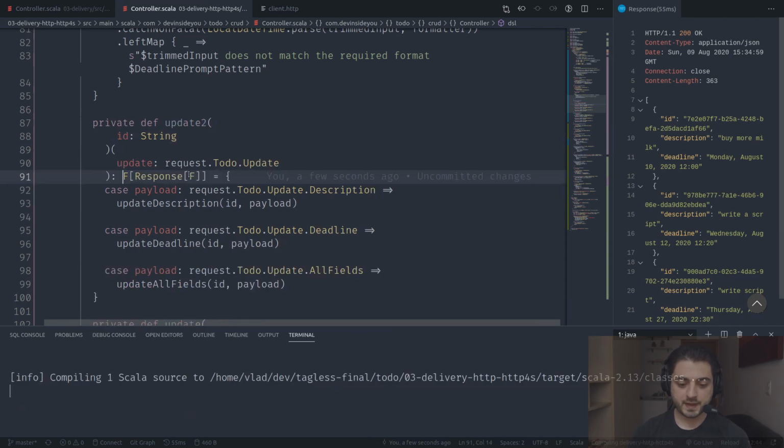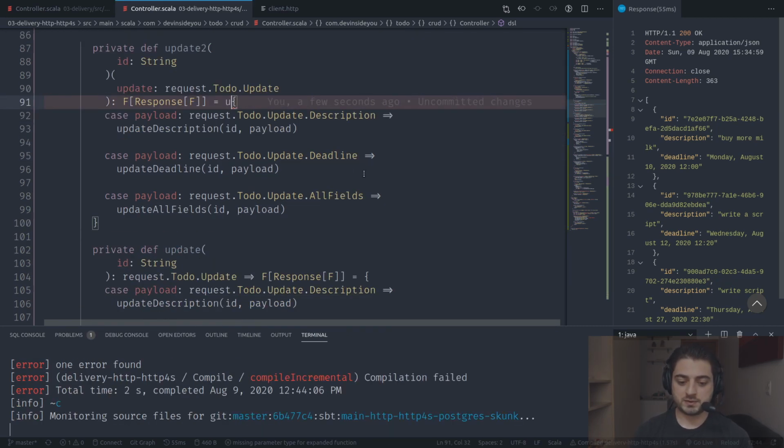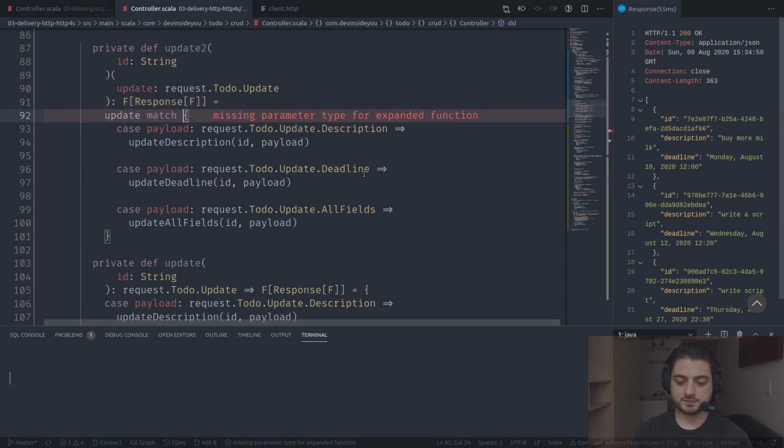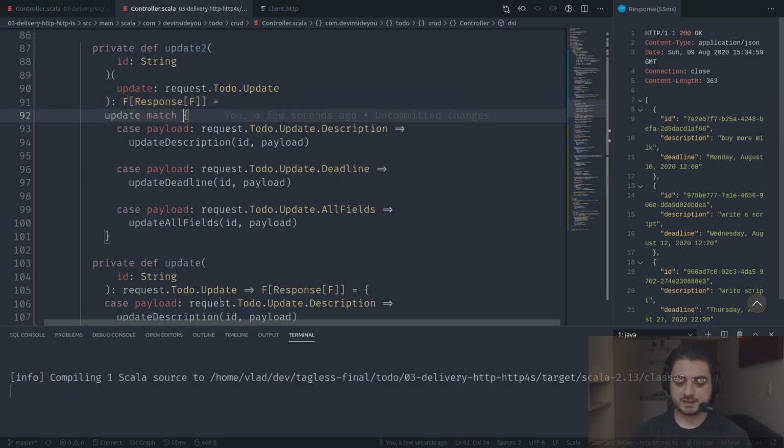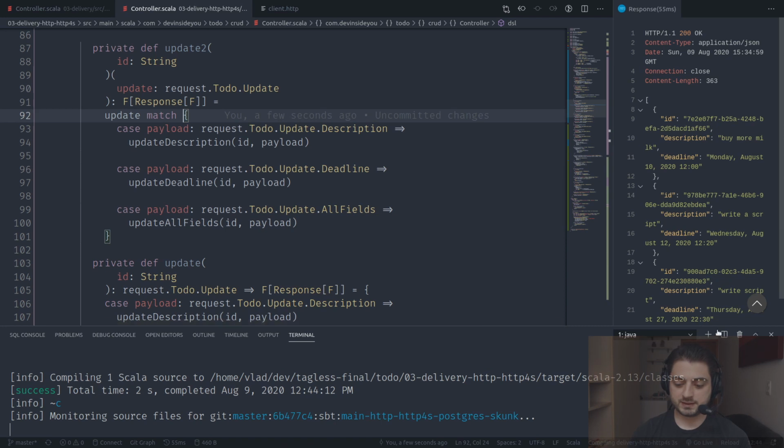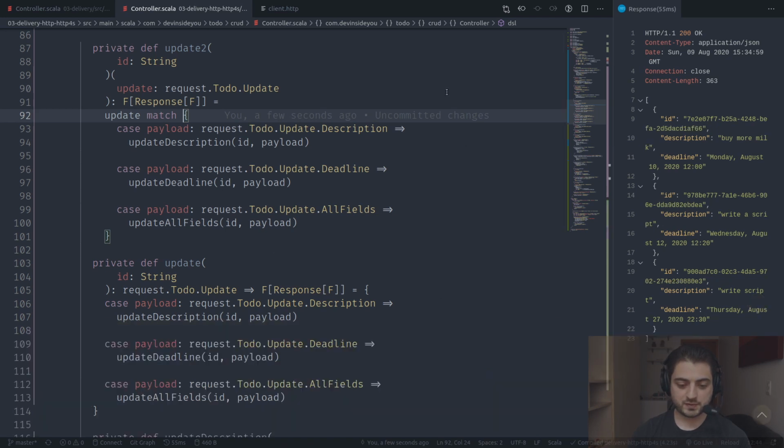Then over here, I would need to do this update match. So this thing is just a little bit shorter. This is the only reason why I did it. Let me actually close this one so that you see both of them. Right? Because it's actually the same thing, but it's a bit less code. It's a bit more ergonomic. Maybe it's actually going to fit into one line. Maybe not. No, it's not going to fit into one line. All right, so this is the only reason why I did it.